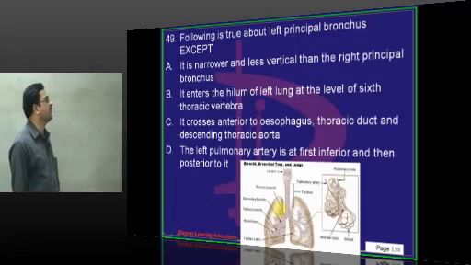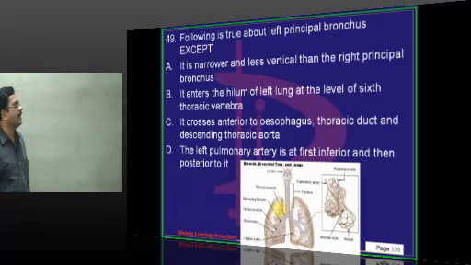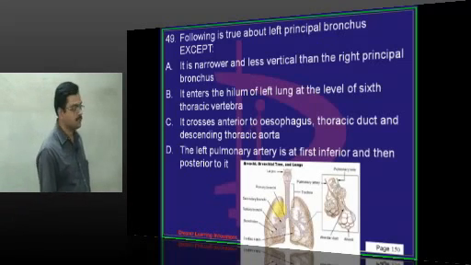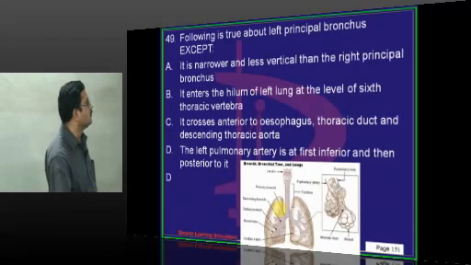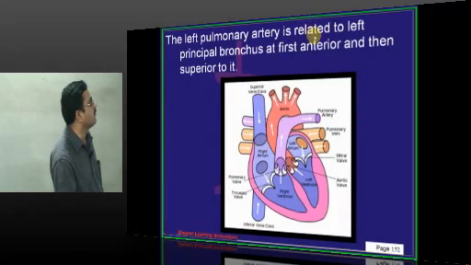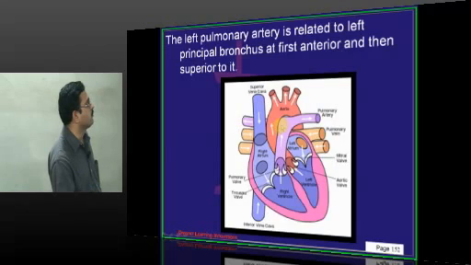Following is true about left principal bronchus except: it is narrower, less vertical than the right principal bronchus. It enters into the hilum of the left lung at the level of 6th thoracic vertebra. It crosses anterior to the esophagus, thoracic duct and descending aorta. Left pulmonary artery is first inferior and then posterior to it. So answer is: left principal bronchus is first anterior and then superior. So here you can see that left pulmonary artery is related first in front.